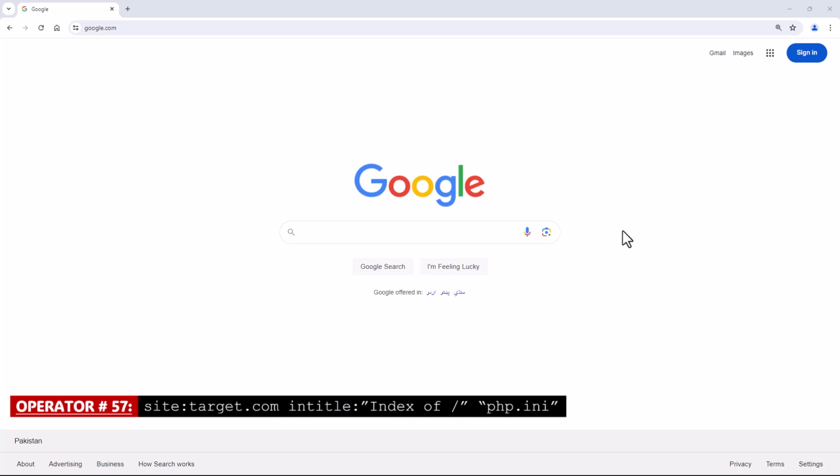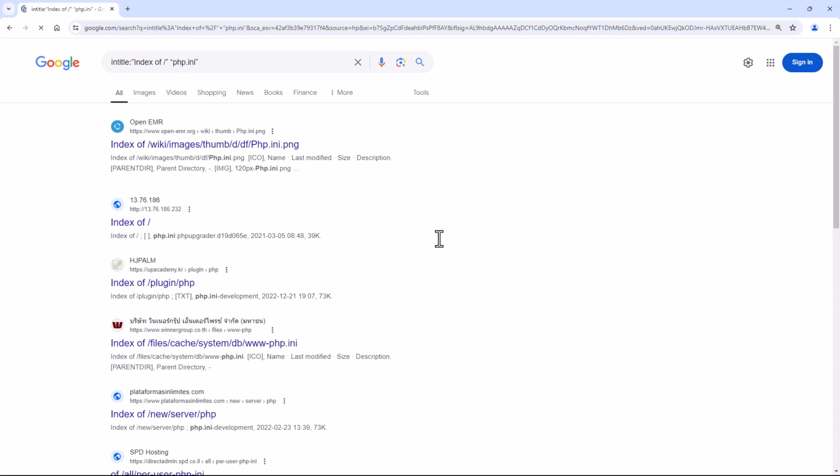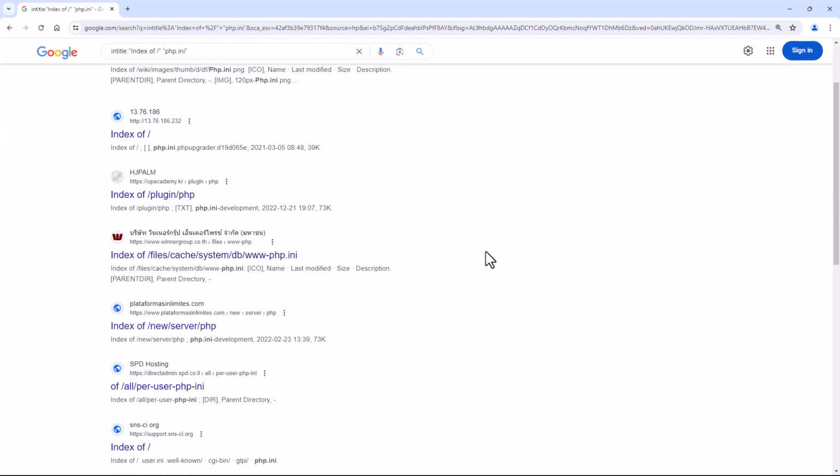Operator number 57, site with the combination of in title. This Google Dork will search for php.ini files on a website, which may contain sensitive information such as database credentials or API keys.